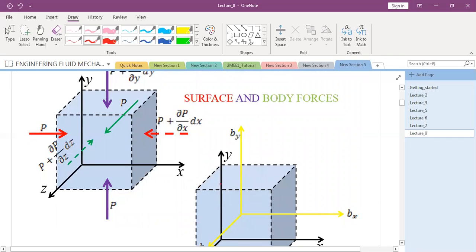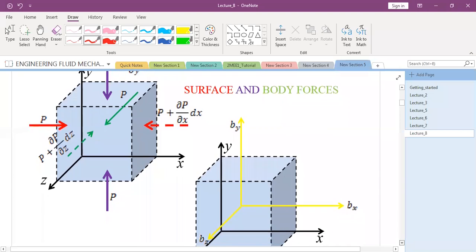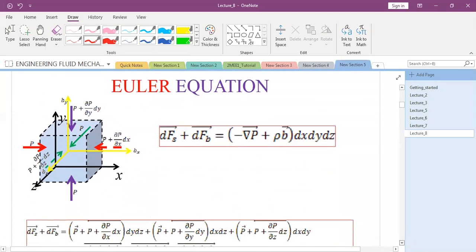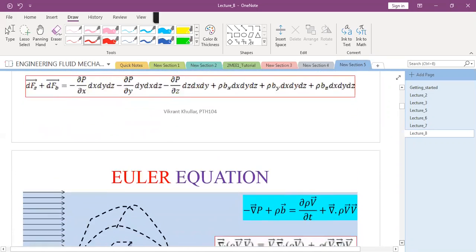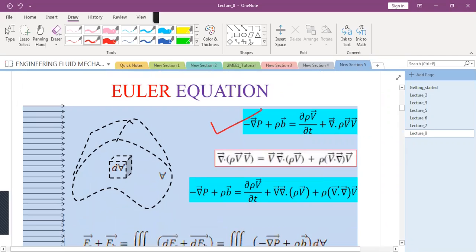I have done this kind of analysis yesterday, that if there is only pressure force, then you can simply calculate the difference in pressure forces along X, Y, and Z directions. Then you can have the pressure force as well as the body force, that was the gravitational force. So you are left with this kind of an expression. Any doubts to anyone?